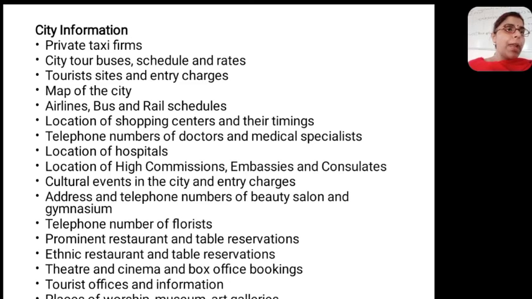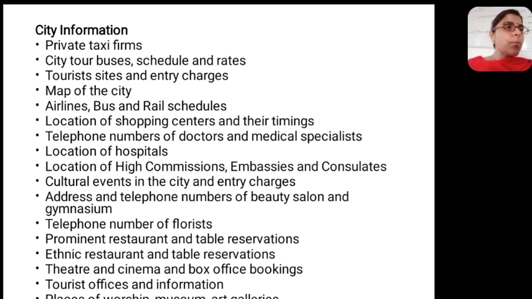Suppose your hotel has a travel agent, this is the opportunity to promote your own things also. You can say, sir, we have the travel agent in our premises. I can ask them to contact you, or I can help you by providing the cab here only. So this is how you promote your own things also.